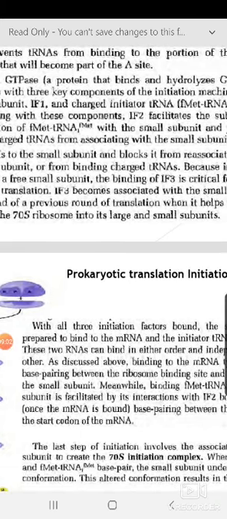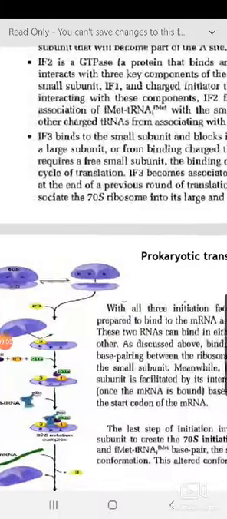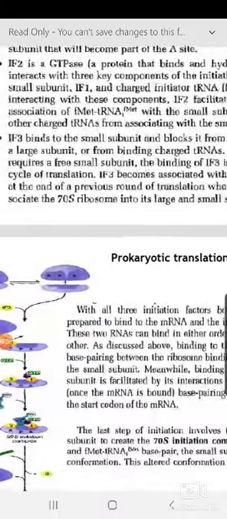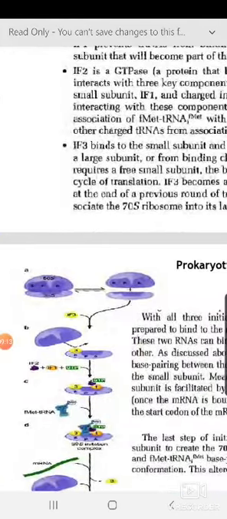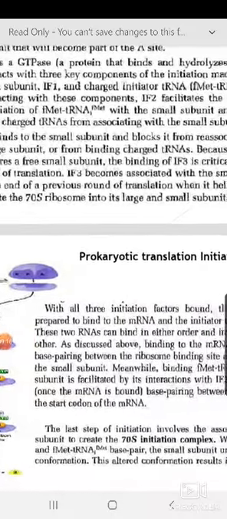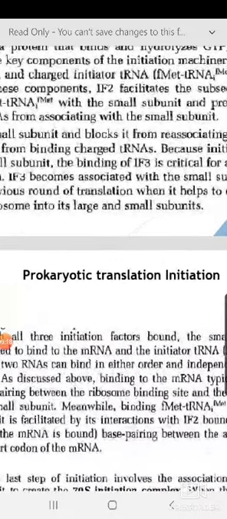Understood? So IF3 becomes associated with the small subunit at the end of the previous round of translation, when it helps to dissociate the 70S ribosome into its large and small subunits. Now there is an equilibrium between the small subunit and large subunit, which is the dissociated condition, and the complete ribosome. If you want to drive the equation towards 30S plus 50S, you need IF3 to bind to the smaller subunit, so that the big subunit cannot come and bind.